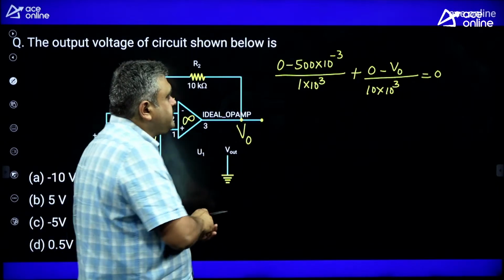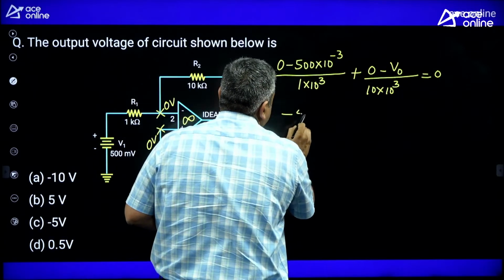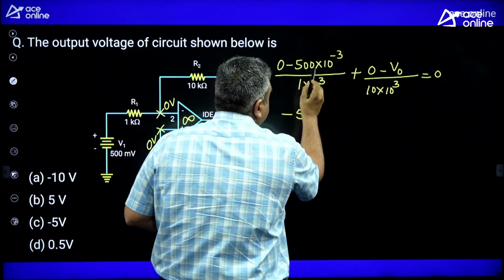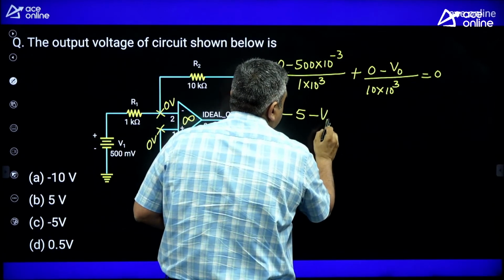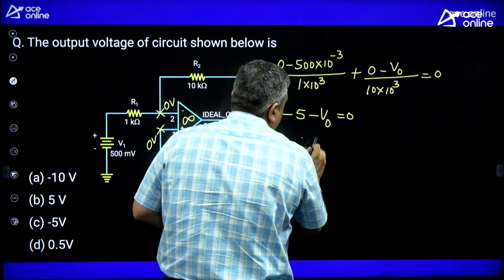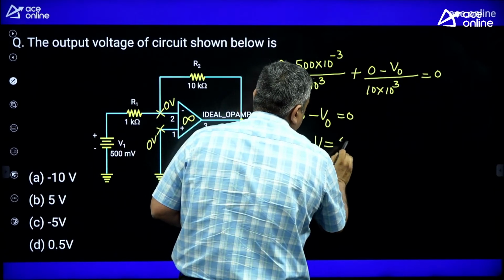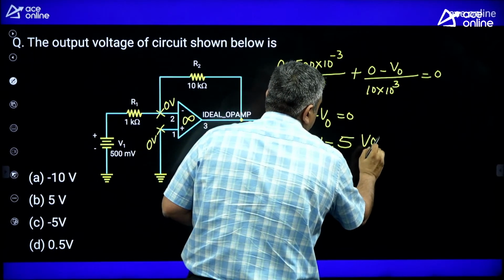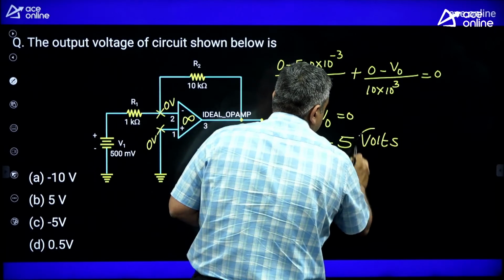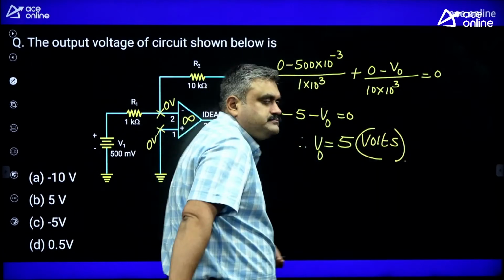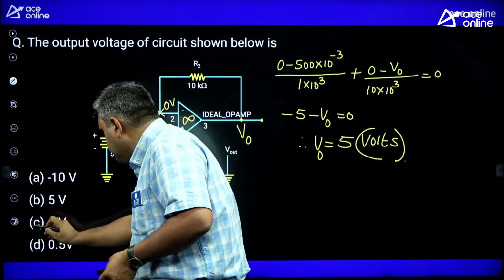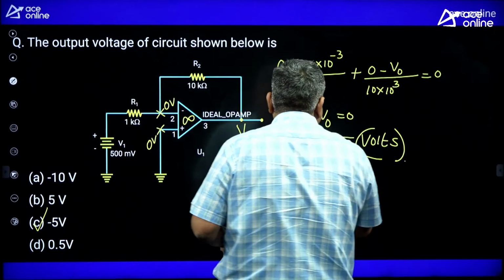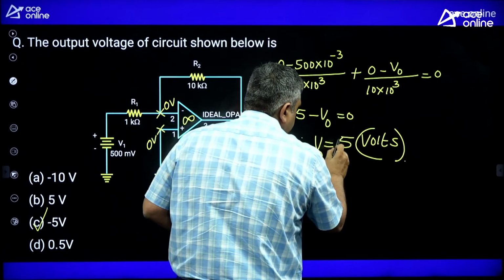So your LCM is 10K, so this automatically becomes minus 5. You will get minus 5000 into 10 power minus 3. So it is nothing but minus 5 minus V0 equal to 0. Therefore, what is the value of V0? Finish. So V0 is minus 5 volts, negative.